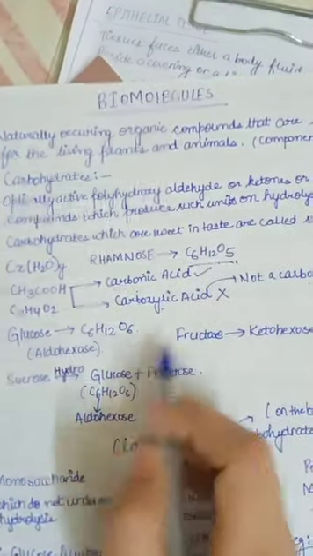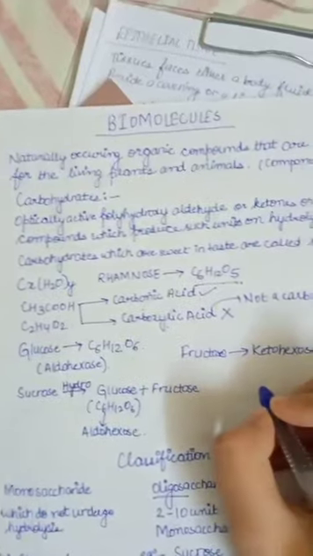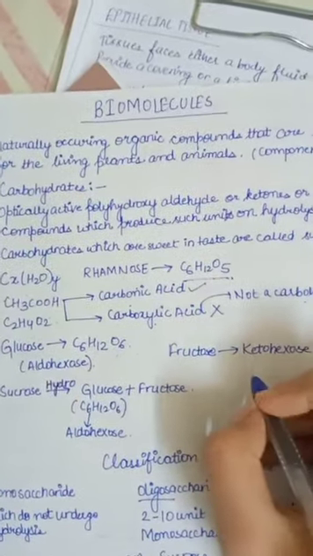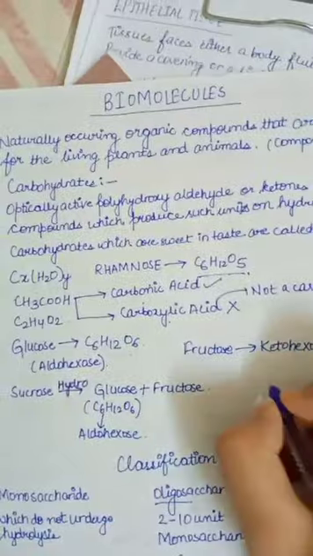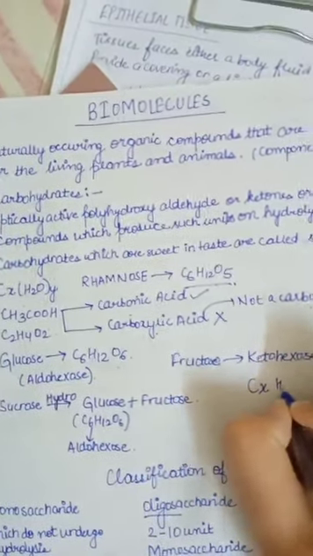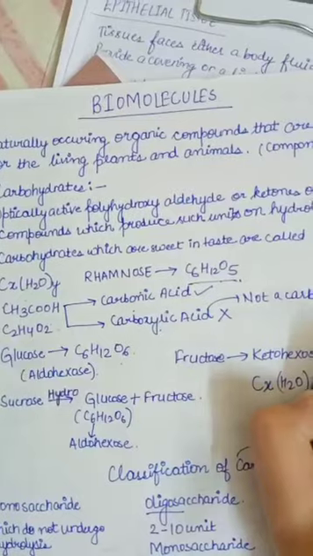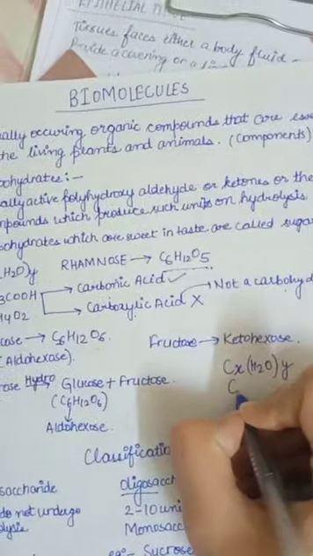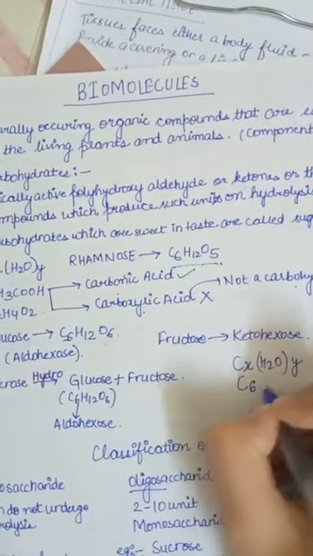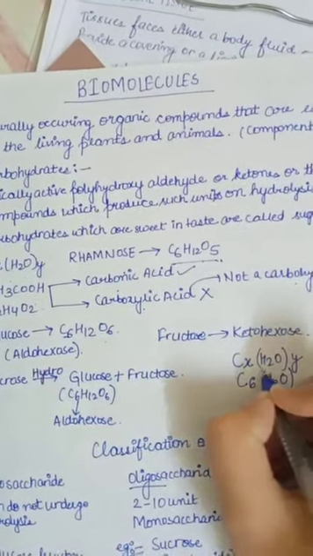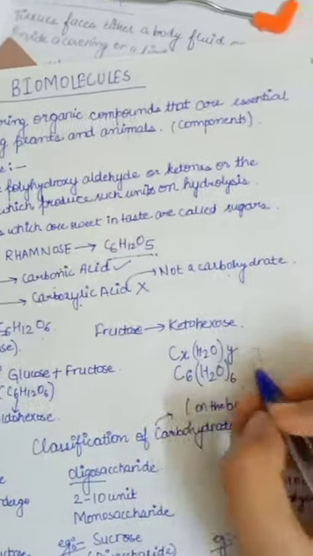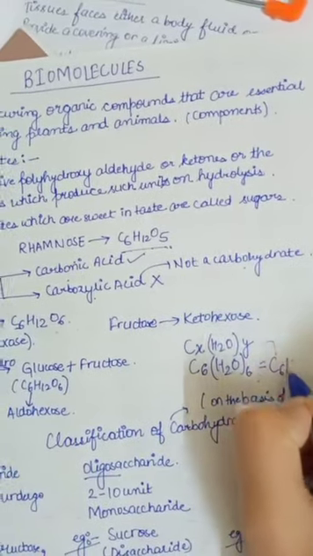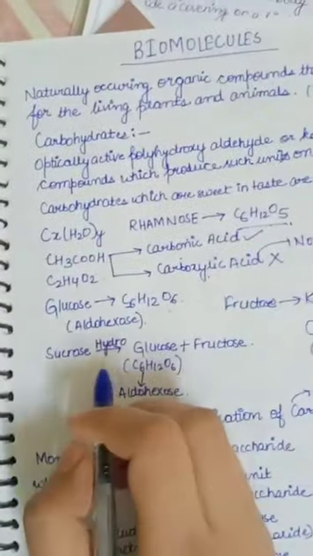Glucose is C6H12O6. If you look carefully, what you have to do is fit it to CxH2O whole Y. Clear? Now how many carbon atoms are there? 6 carbon atoms. So we have C6(H2O)6, that is 6 carbons, 12 hydrogens and 6 oxygens. The overall formula of glucose would be C6H12O6.